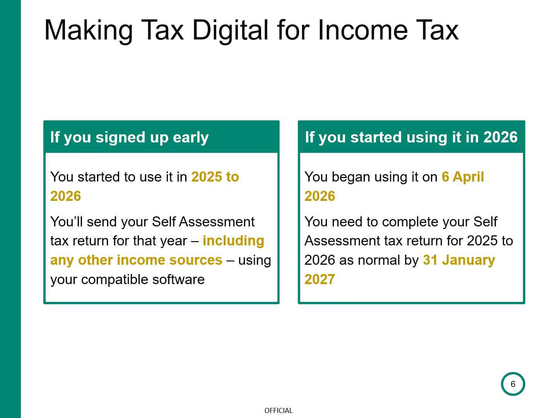If you signed up to use MTD for income tax early and started to use it in 2025 to 2026, you'll send your self-assessment tax return for that year, including any other income sources, using your compatible software. If you're starting to use MTD for income tax from the 6th of April 2026, you need to complete your self-assessment tax return for 2025 to 2026 as normal by 31st of January 2027.